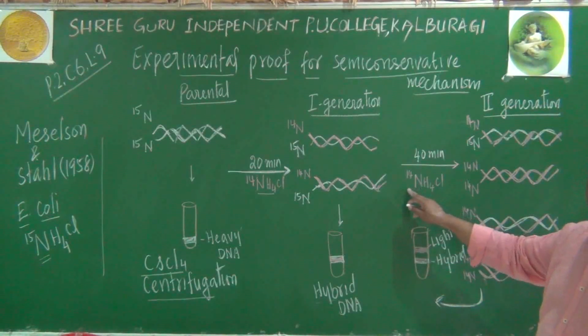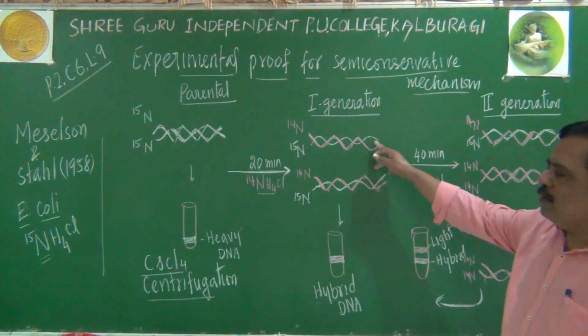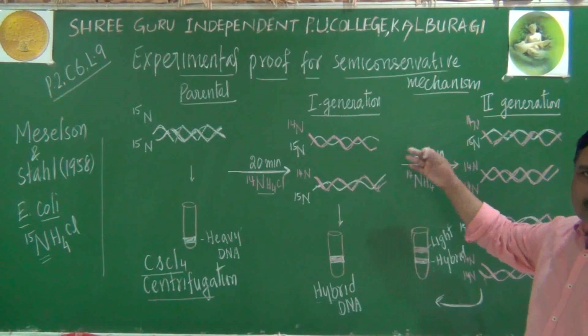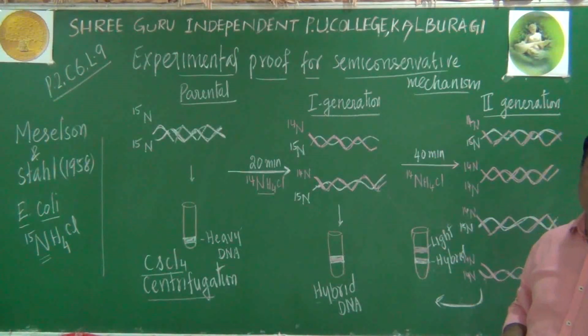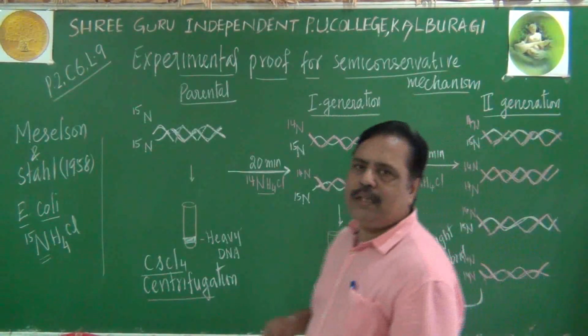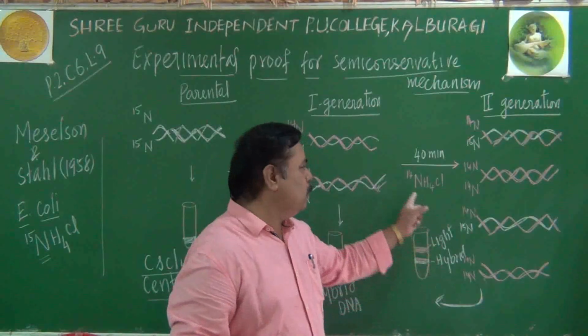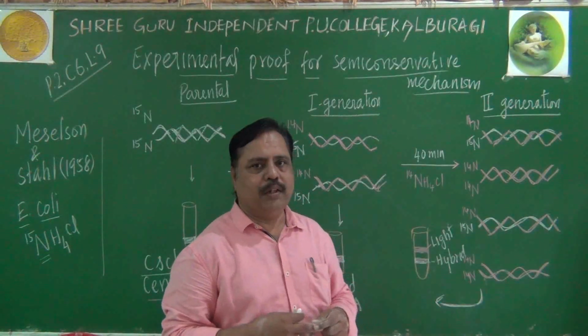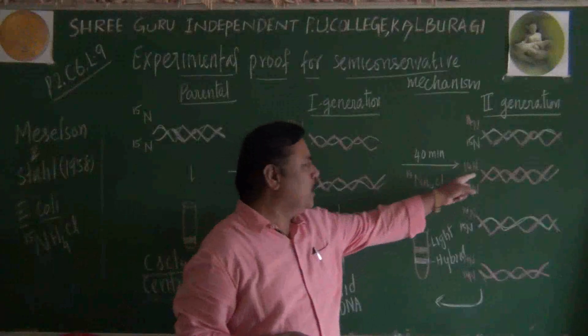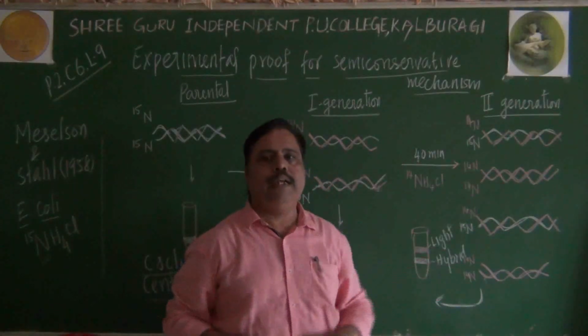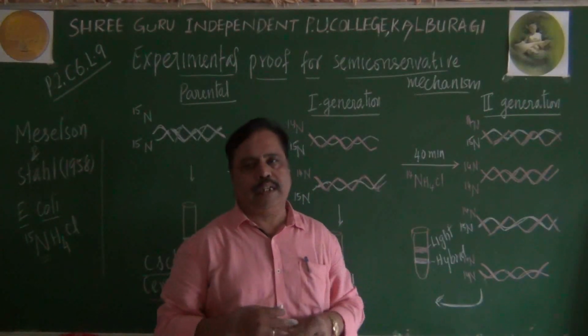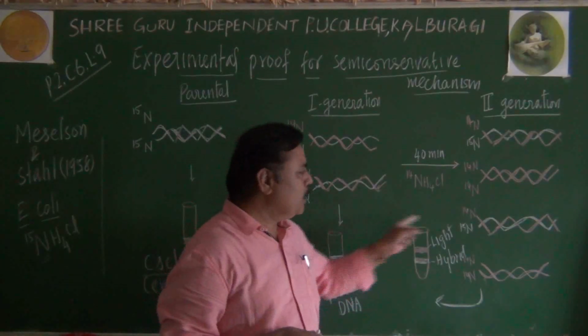Here you are using N15, means the number of heavy DNA molecules will increase, light DNA will decrease. Do you get this point? Number of heavy DNA molecules will increase if you use N15. Since we are using N14, the number of light DNA molecules gets increased. Please make note of this.